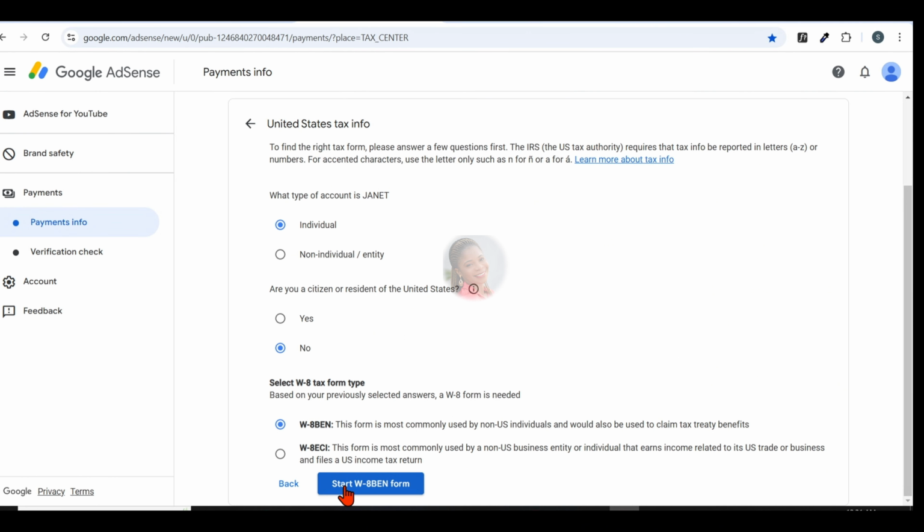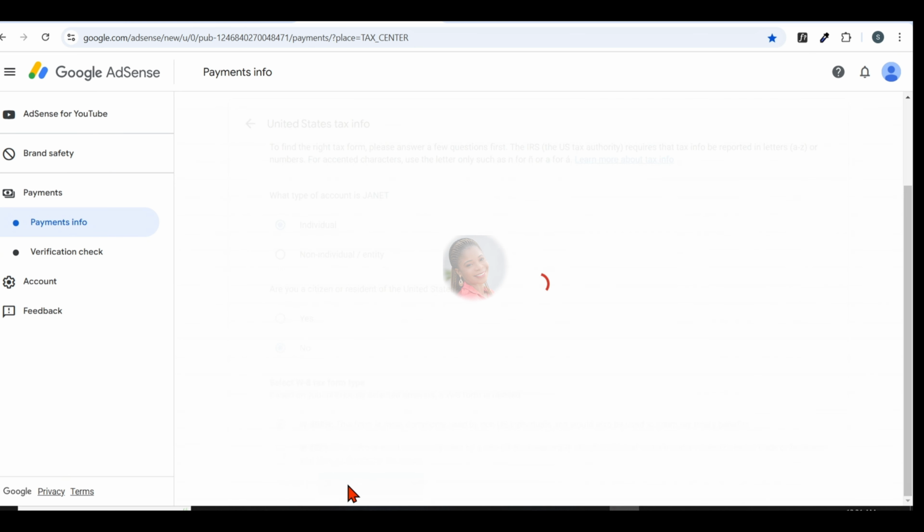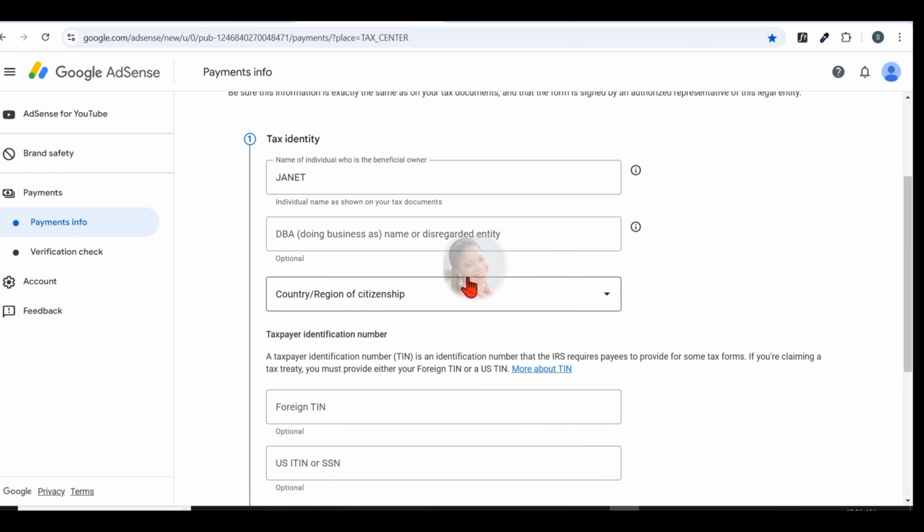After that, click on Start W-8BEN form. On this page, the first thing you will see is your name written boldly at the top here.